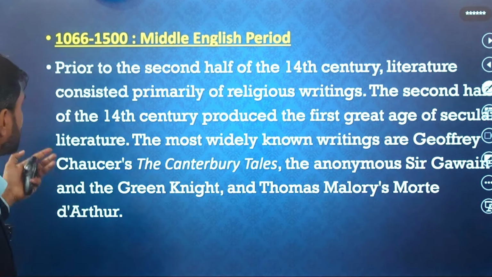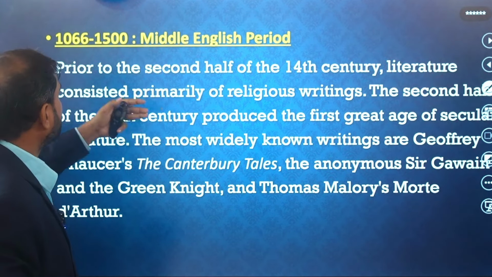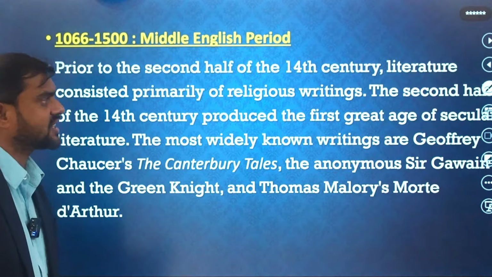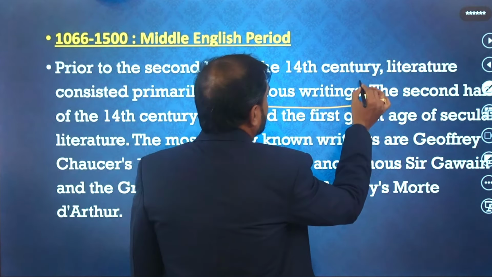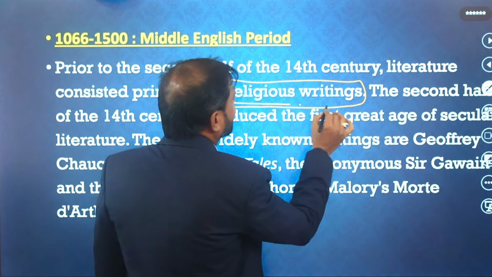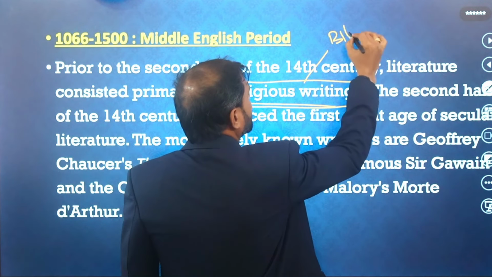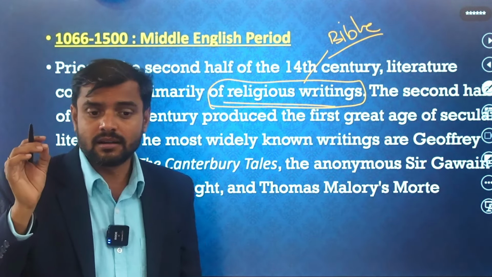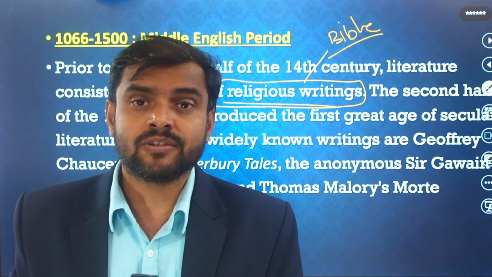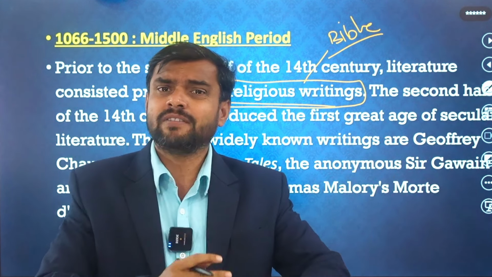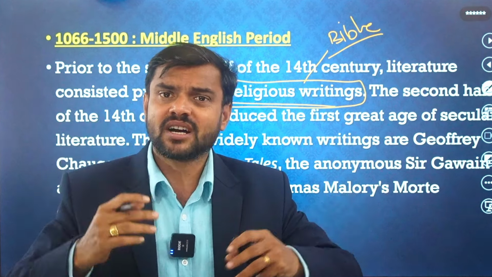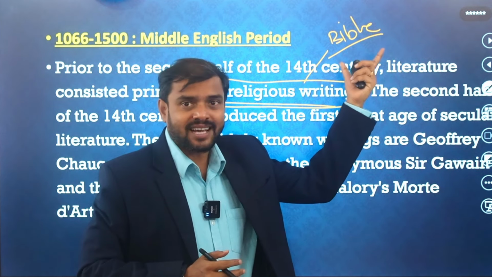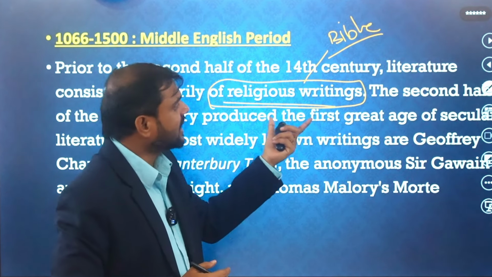Okay, and after that, from 1066 to the Middle English period, prior to the second half of the 14th century, literature consists primarily of religious writings. It is very important, dear students. There are religious works, even the Bible becomes very, very important. Especially from the 11th century to the 14th century, the church becomes very, very important. Church is the center of things. So that's why these religious writings were started in that period in English. So that's why it has been going on.